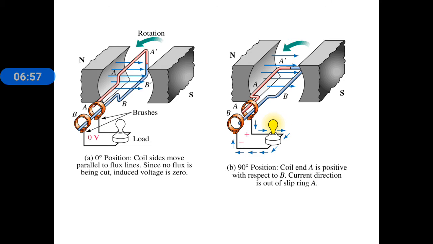In the second figure, it is moved 90 degrees, so that the magnetic field cuts the conductor and EMF is produced. That EMF tends to circulate a current through the load and the bulb glows. Here we marked the red color and the blue color. Just concentrate on the red color only. The red color side coils are moving 90 degrees anti-clockwise.